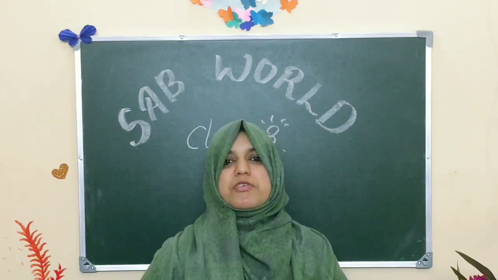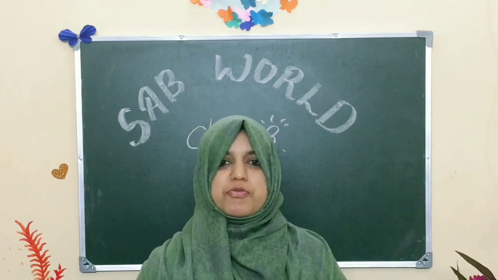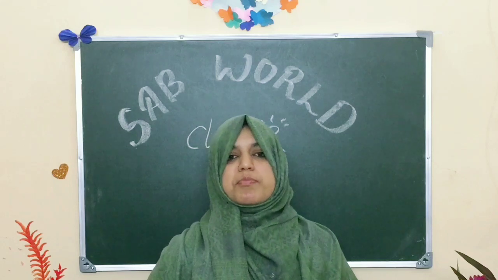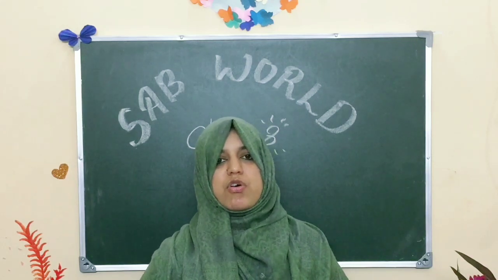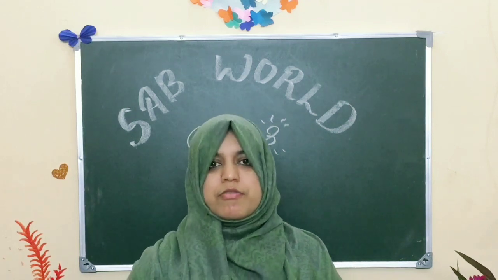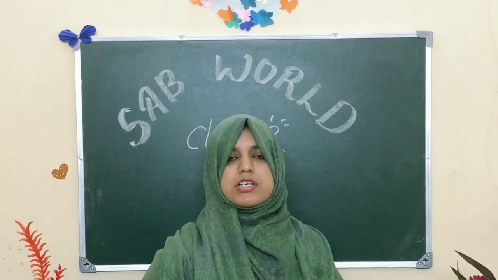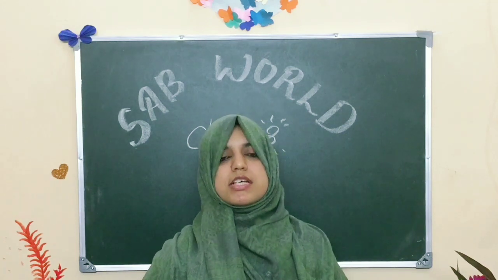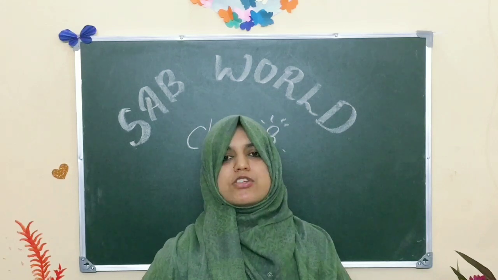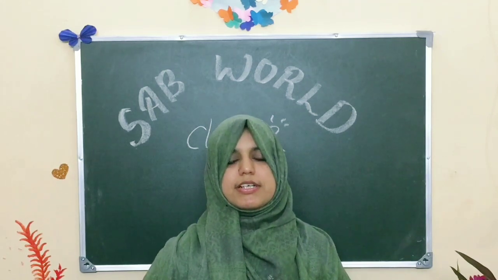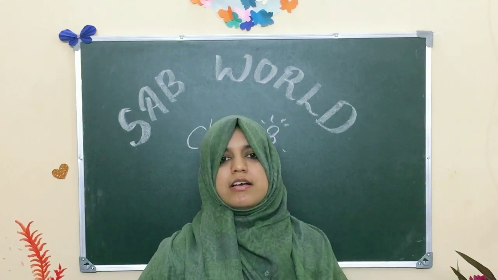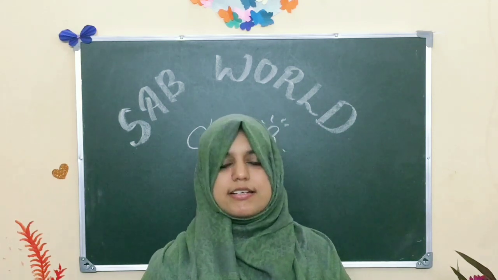First of all, we are going to learn about persistence of vision. What is persistence of vision, children? That is, the impression of an image does not vanish immediately from the retina. We already studied that the image in our human eye forms in the retina itself. The image of an object does not vanish immediately from the retina. It persists in the retina for 1/16th of a second.